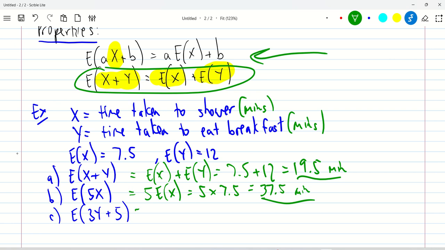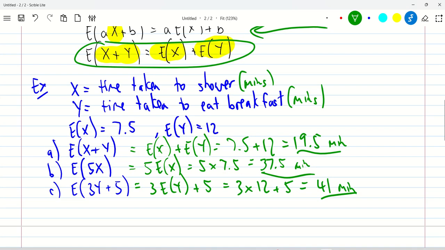Lastly, nice and simple, what about the expected value to eat 3 breakfasts? It sounds silly. 3 breakfasts plus an additional 5 minutes to do something else. Okay, so what's the expected value of that? Well, again, that 3 can come out the front. Expected value of 3Y plus 5, exactly what you would think. 3 times the expected time to eat breakfast, which was 12, plus 5. 36 plus 5, so it's 41 minutes.